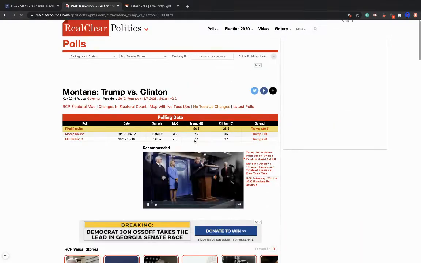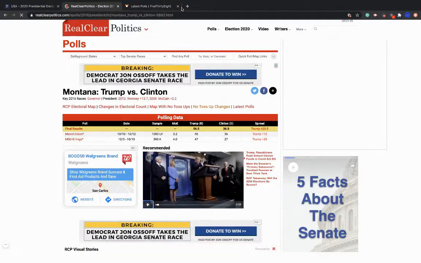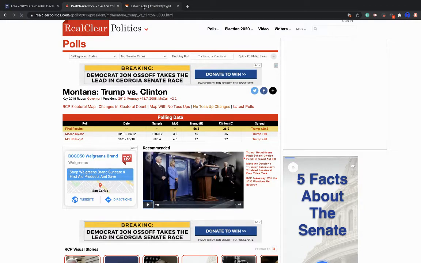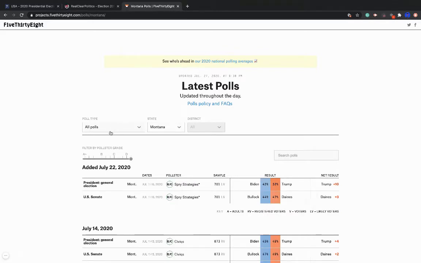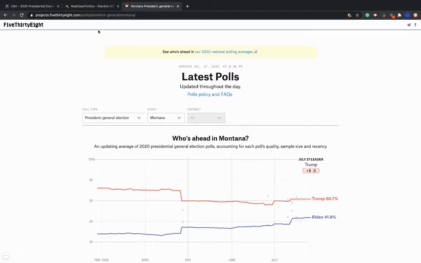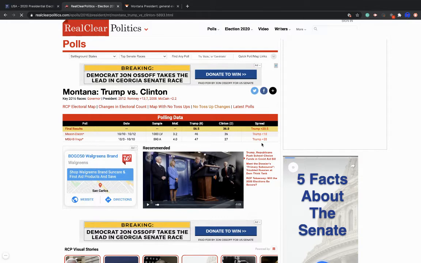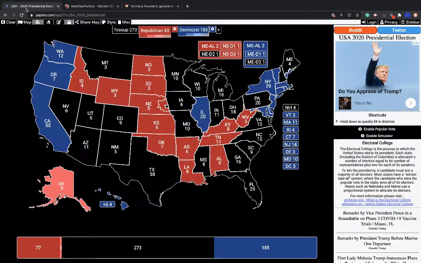So basically, the spread was Trump ahead by 15, and he actually ended up winning it by 20.5. So they underestimated him by 5.5%. And let's go to Montana presidential polls. There are going to be a bunch of polls, Bullock versus Daines, but basically Trump has had a lead. He's currently ahead by 8.9. He was ahead by 15 in 2016, so that's a 5.5% margin of error. 8.9 plus 5.5 is 14.4. So Montana will be safe with the Republican Party according to this.